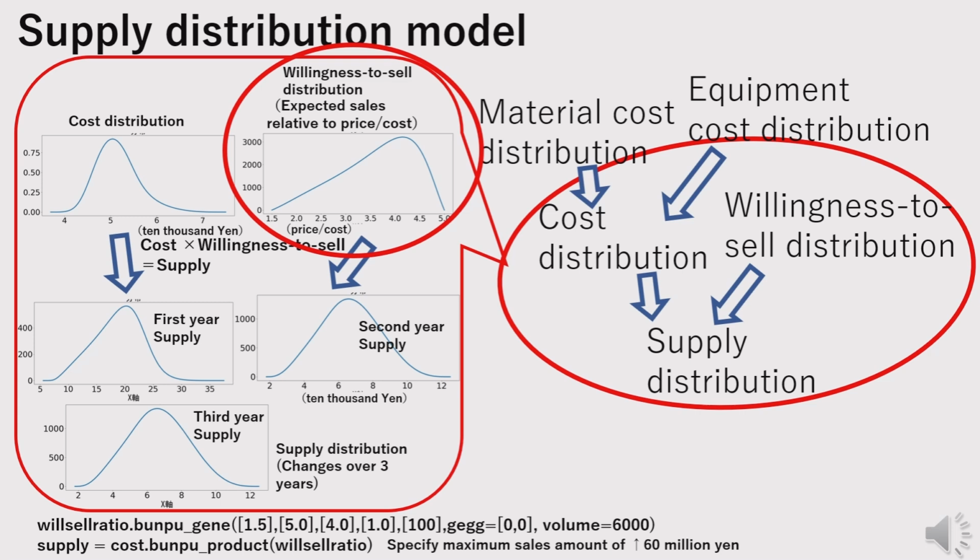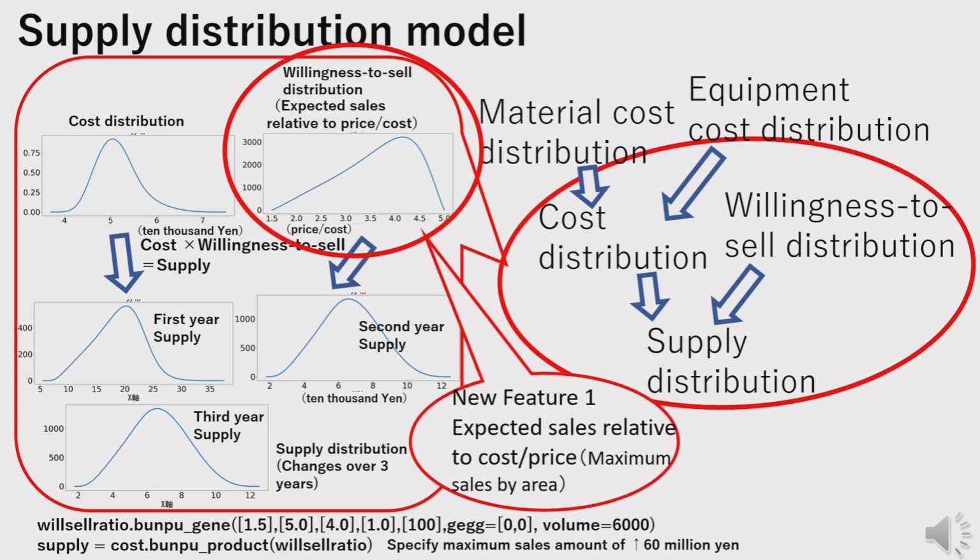If the expected price is not much higher than the cost, they will prepare for smaller-scale production to mitigate risk. Based on this logic, we modeled this distribution using our custom function 1, where the area under the curve corresponds to the potential market size or maximum sales amount. Using the function bunp_gene, we generate the willingness to sell distribution, and by multiplying it with the cost distribution, we calculate the supply distribution. The area of the willingness to sell distribution represents the maximum sales value, which is set to 60 million yen. Next, we will simulate how sales change when products are sold at prices aligned with the varying cost distribution over time.